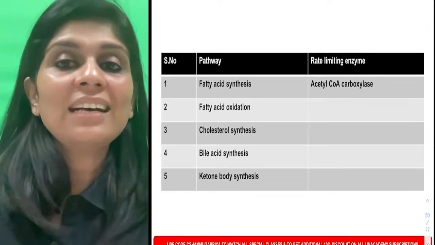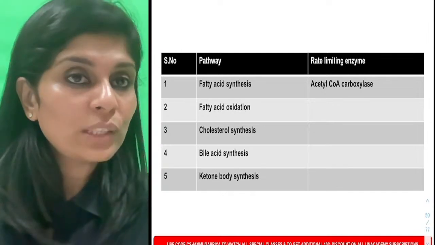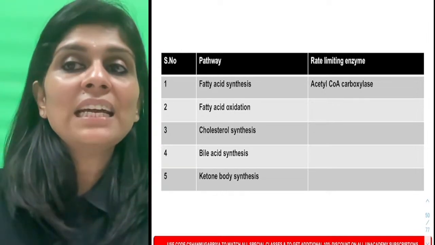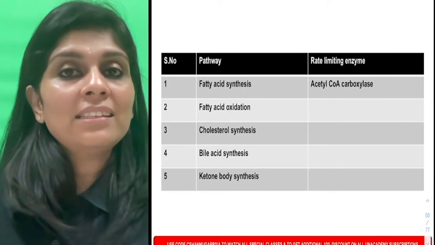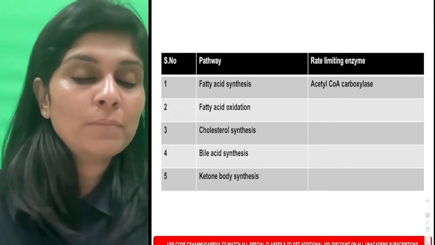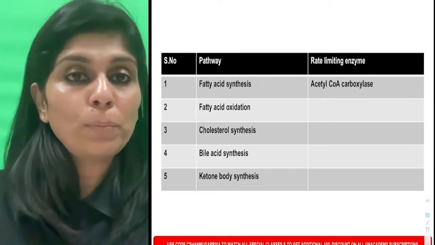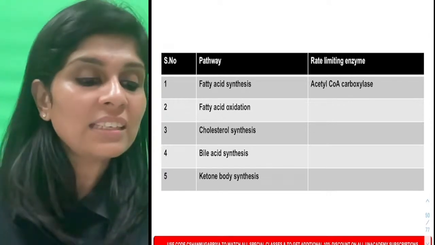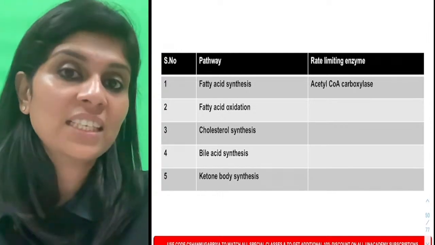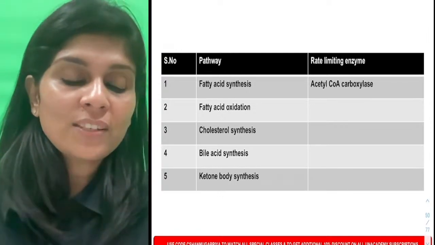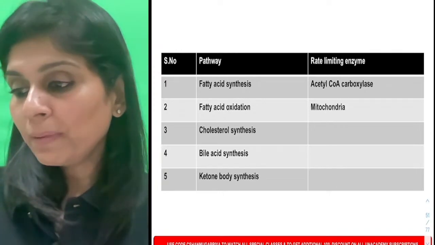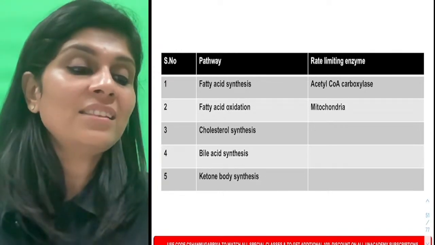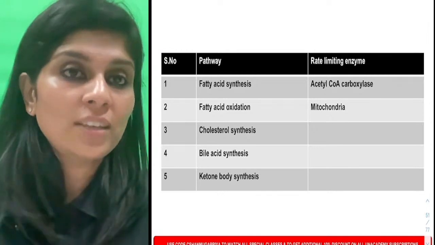Now about fatty acid oxidation, I have a question for you. Where does fatty acid oxidation happen? Do you think fatty acids get oxidized in cytoplasm or in mitochondria or in endoplasmic reticulum or in nucleus? Where do you think fatty acids get oxidized? Most of the oxidation processes happen in mitochondria. So please remember, most of the fatty acids get oxidized in mitochondria.